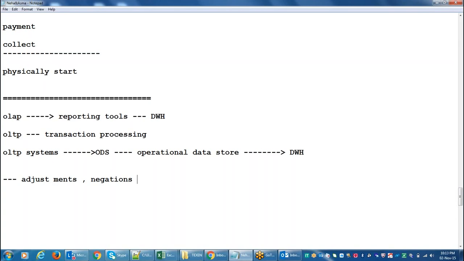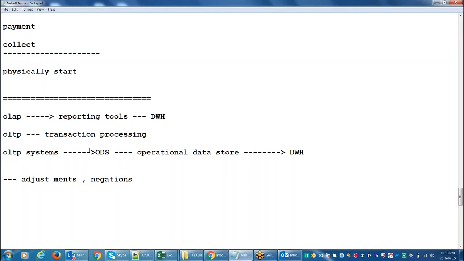What we are doing here is some negations, some transactions on particular data. Whatever transaction happened previously, again we are doing some adjustments to that particular thing. Then they will revert back that amount from this ODS system.